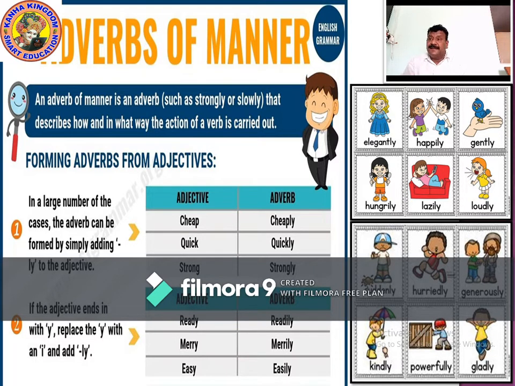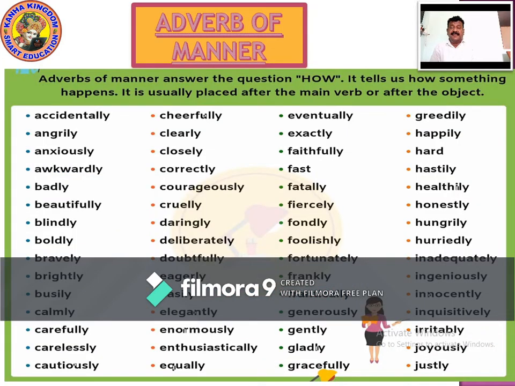What is an adverb of manner? An adverb of manner is an adverb such as strongly, slowly, that describes how and in what way the action of a verb is carried out. So now let's see some more adverbs of manner. Adverbs of manner answer the question how. It tells us how something happens. It is usually placed after the main verb or after the object.